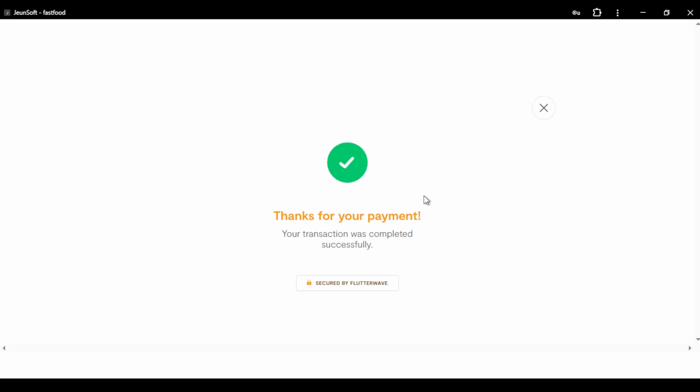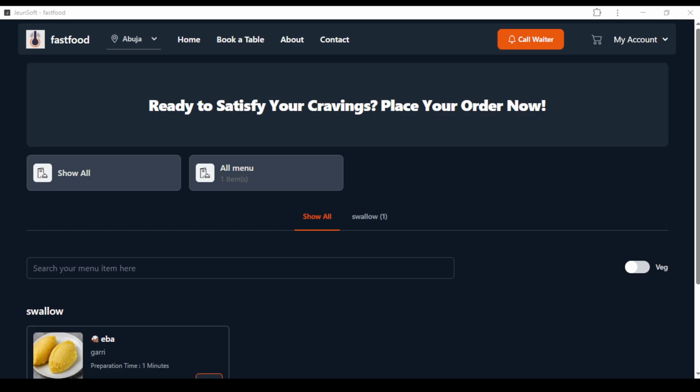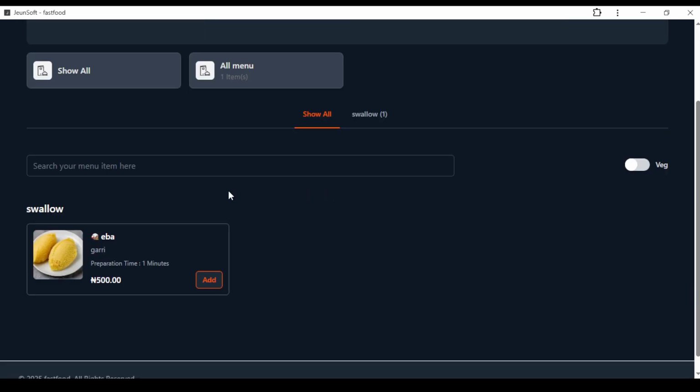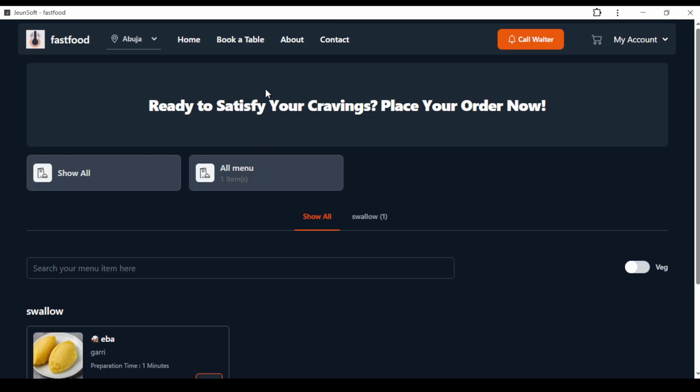Let's assume you want to book a table or make a reservation at the restaurant. To make a reservation at the restaurant, you need to log in to your account. But let's assume you want to book a table, which is the same thing as making a reservation in the restaurant. So you click on book a table.